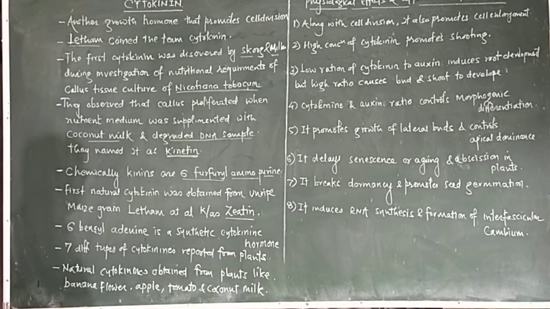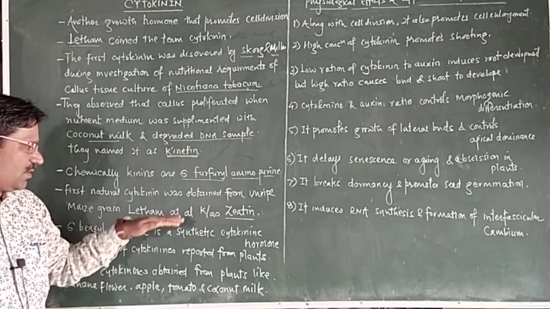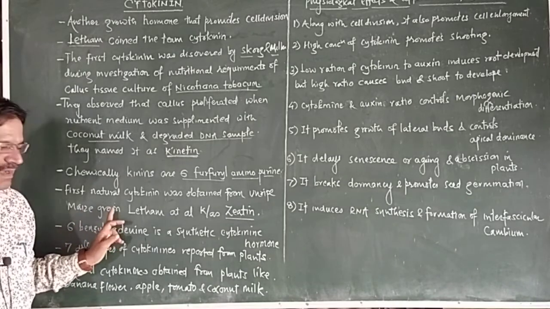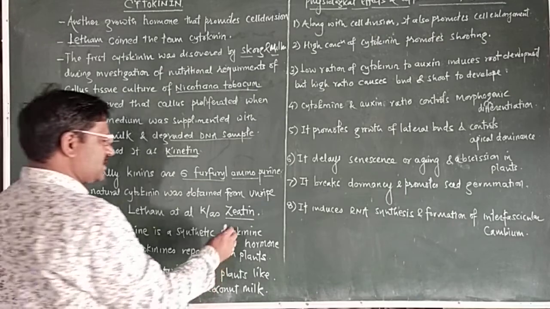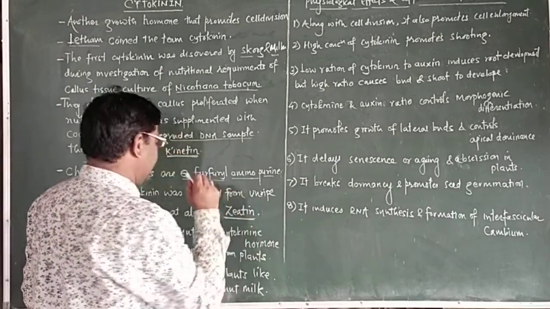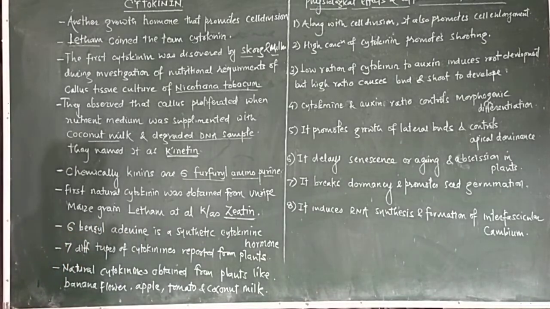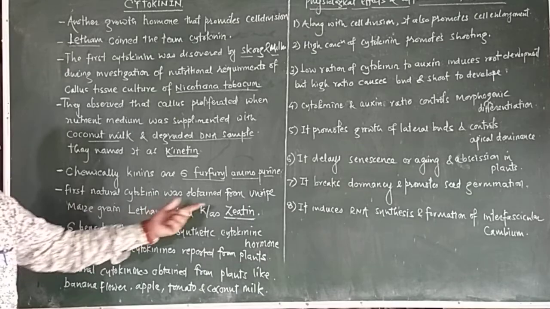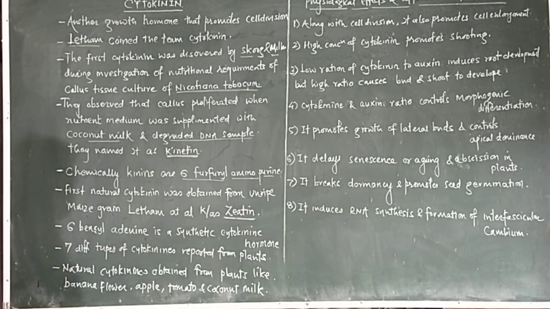The first natural cytokinin was obtained from unripe maize grain. That first cytokinin is called zeatin. It is extracted from the unripe maize grain, and it is the first natural cytokinin.